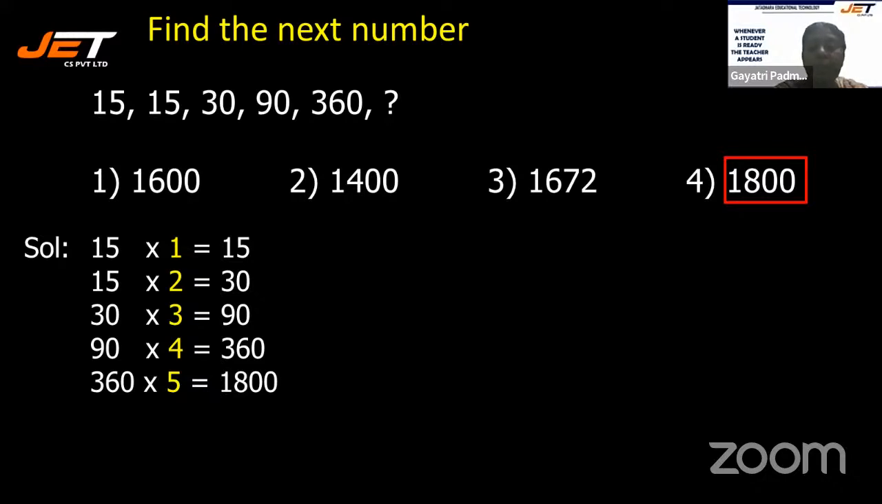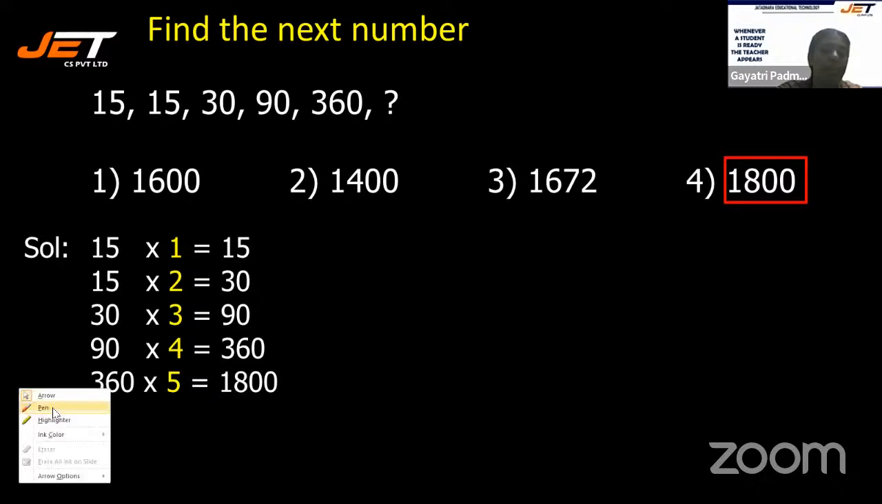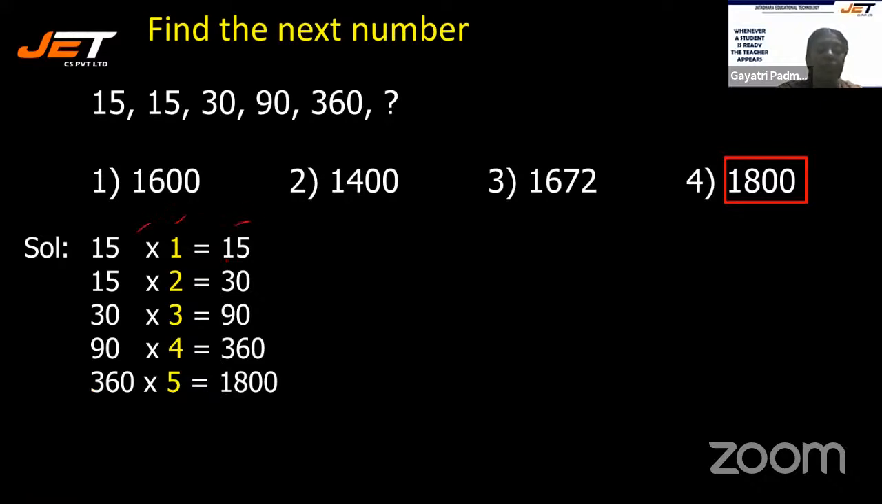30 into 3 is 90. You are bringing 90 here. Yes. Let me explain it so that you will understand. See here, 15 into 1 is 15. This 15 you are bringing here. This 30 you are bringing here. This 90 you are bringing here. This 360 you are bringing here. That is how you are getting 1800, which is the fourth option. And this should be in the chronological order, that is 1, 2, 3, 4, 5.